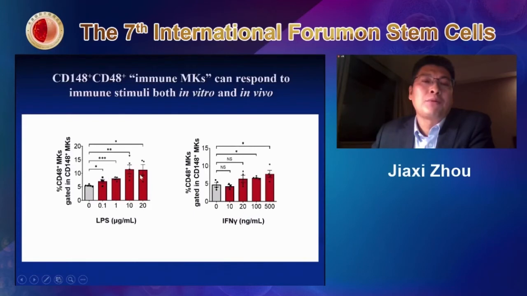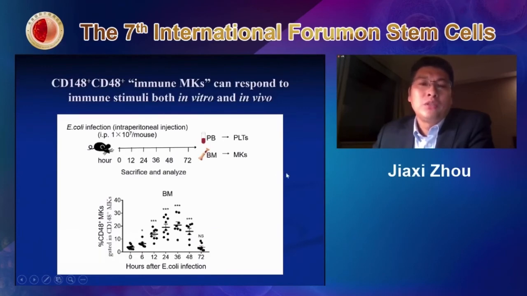Actually, that means the generation process of our CD48 immuno-MK can take the response. So what happened in vivo? We also take advantage of the in vivo model, and we inject E. coli into the mouse, and then check the dynamics of these CD48-positive immuno-MK. As you can see from here, these CD48 immuno-MK can respond very quickly. They can peak at 38 hours after this immunostimulation. That means they can really respond in both in vitro and in vivo.